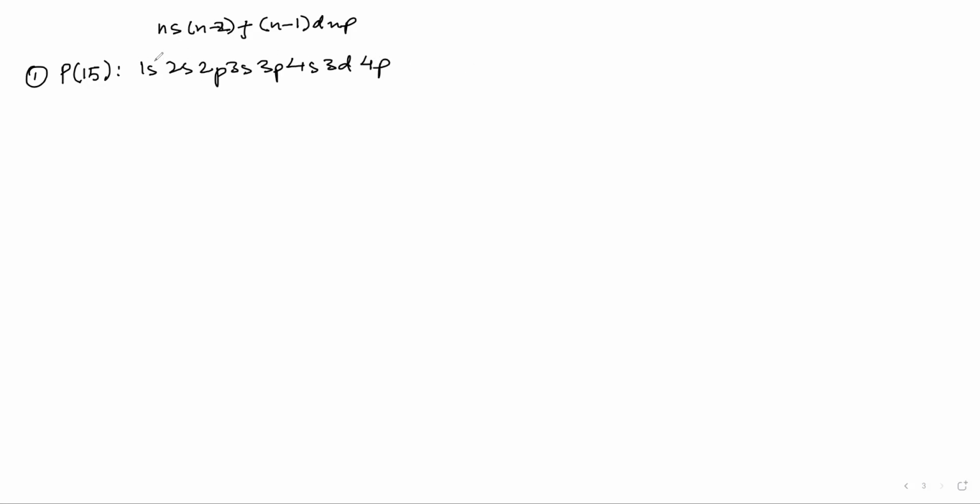So s can hold how many electrons? Only 2. Okay. Now all of you see this. s can hold a maximum of 2 electrons. p can hold a maximum of 6. d can hold 10. Now f will hold how much? See, there are differences of 4, so this will be 14. f can hold 14.